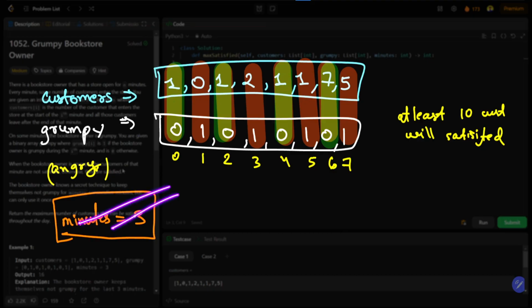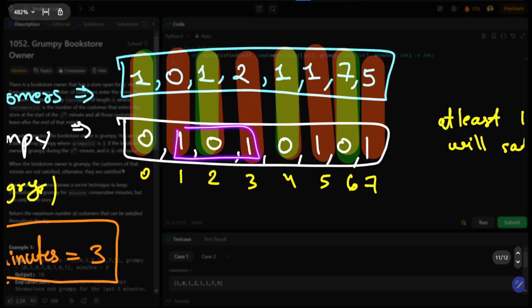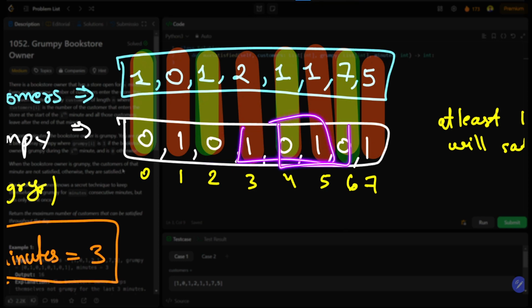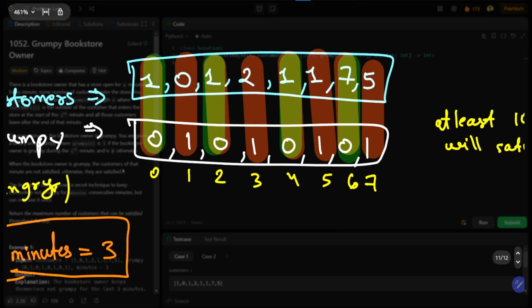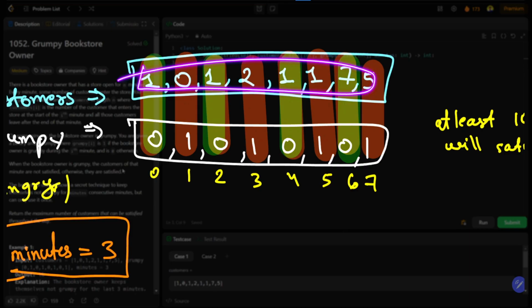So this is the secret technique of a book owner to make customers happy. He will change his state to okay. He will not be angry for these consecutive minutes. So I can have this 3 as a consecutive minute, or this 3, or this 3. I'm not sure which 3 will give me the maximum number of customers who can be satisfied.